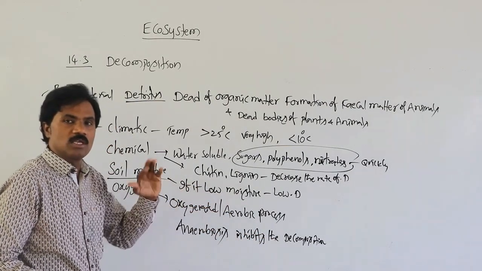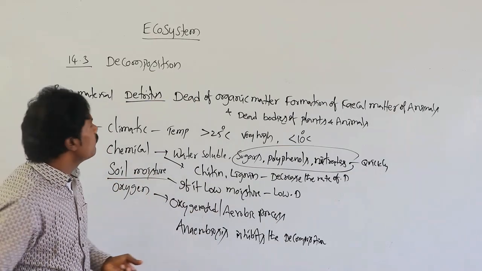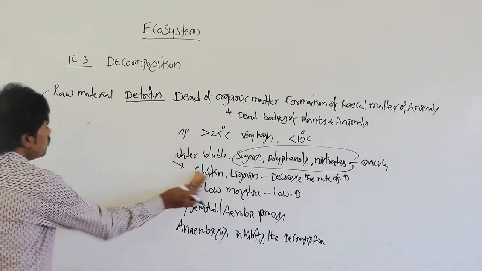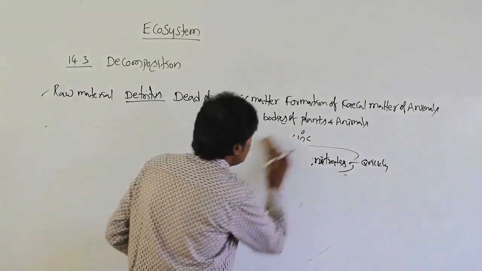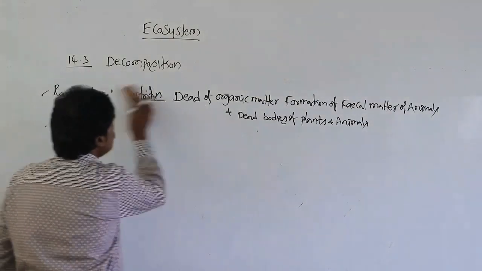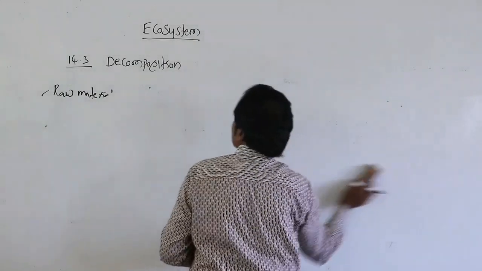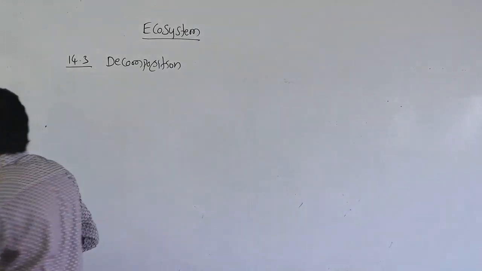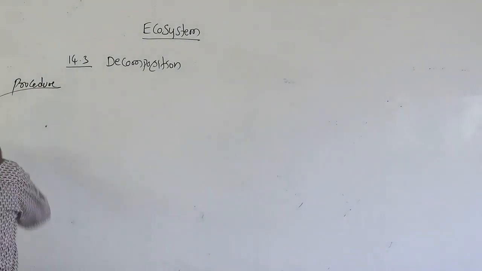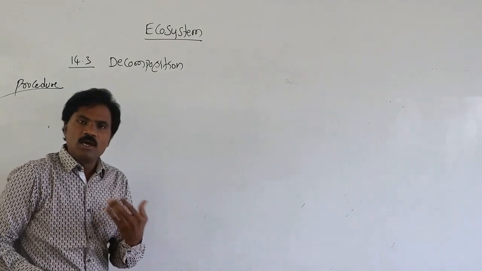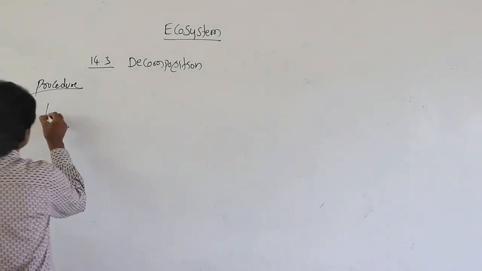These are the factors. Then what are the important procedures? The first one is fragmentation.